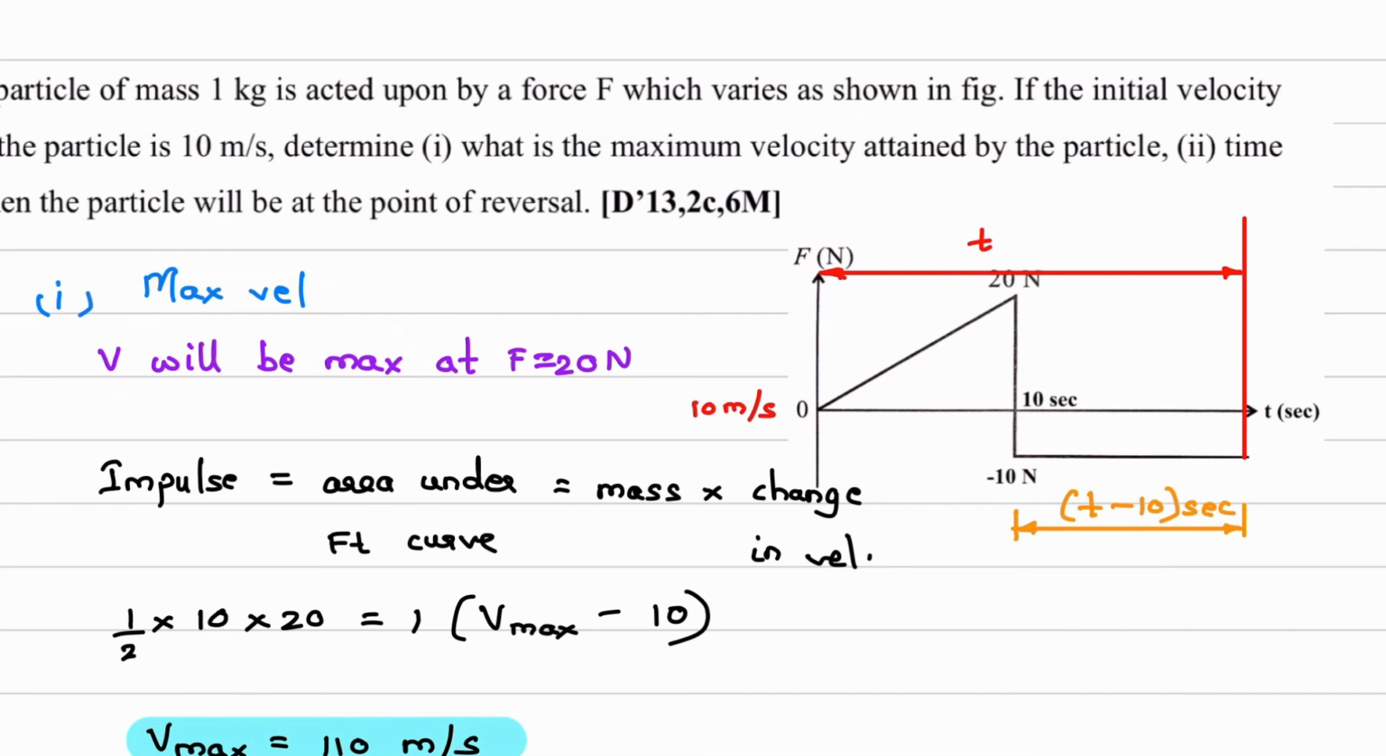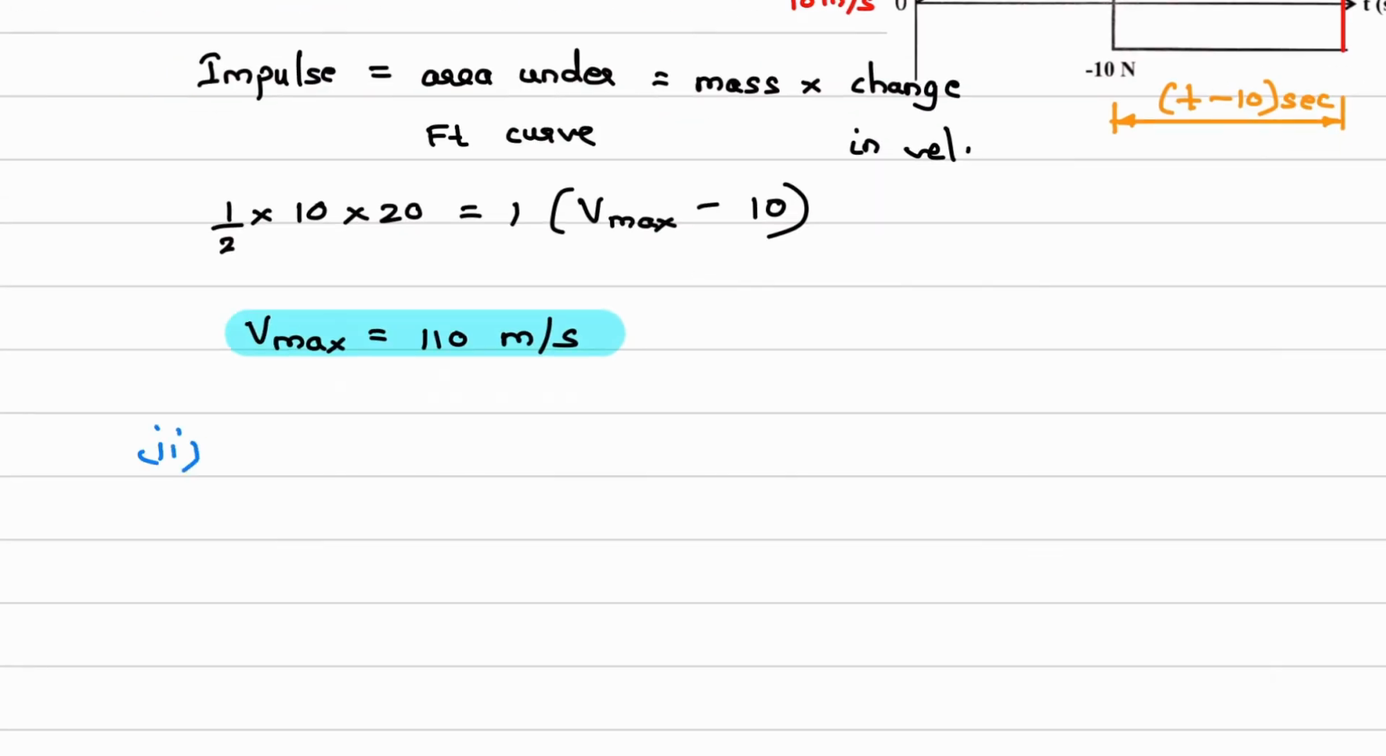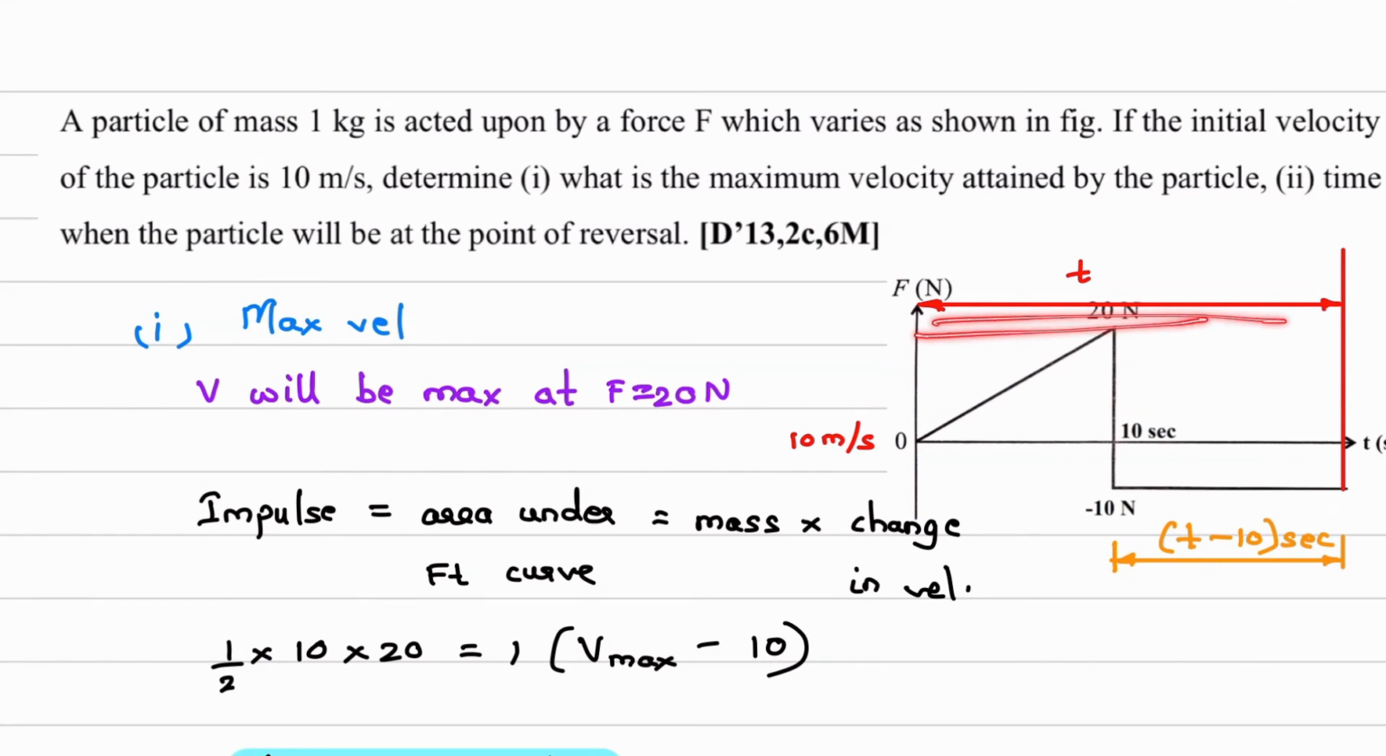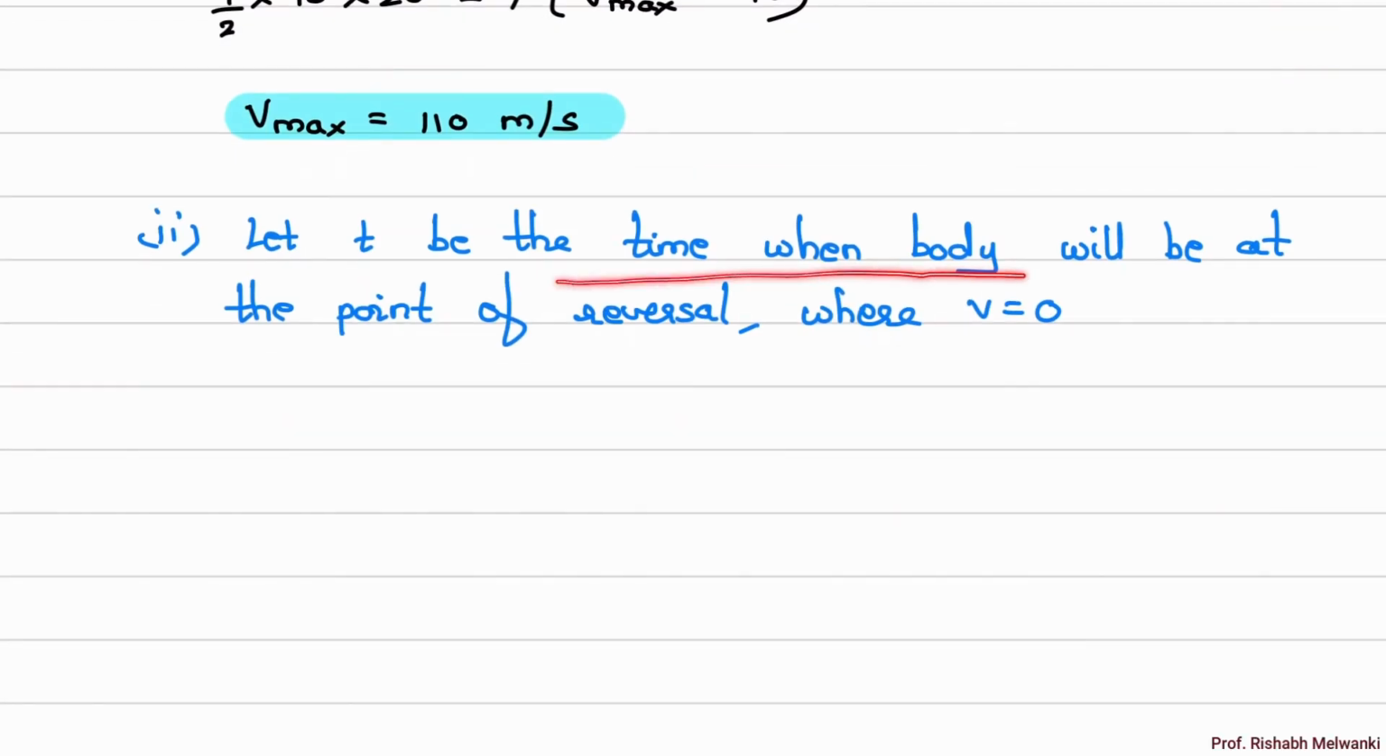Okay, so I'll write this down now. Question number 2. I'll define the time t first. Let t be the time when the body is at the point of reversal. What is this time t? This time t is a time when body will be at point of reversal. Point of reversal meaning where velocity is equal to 0.